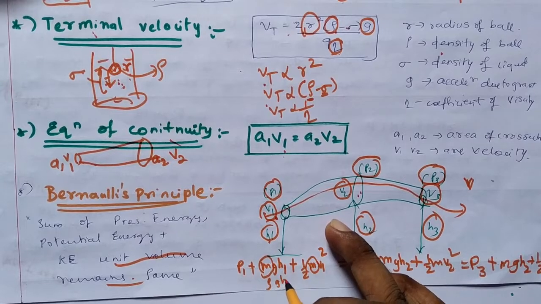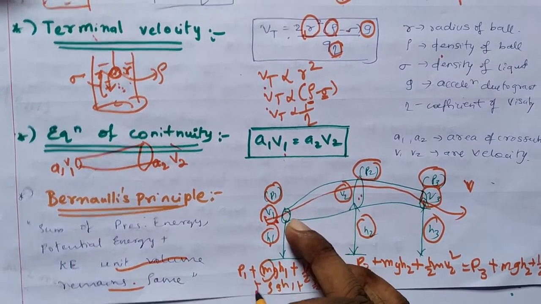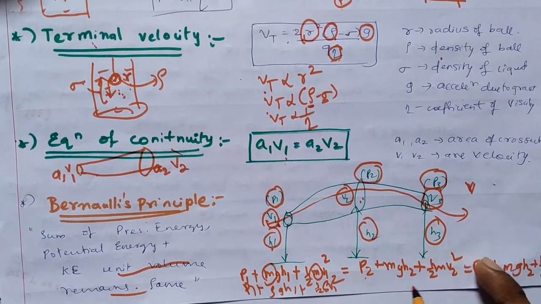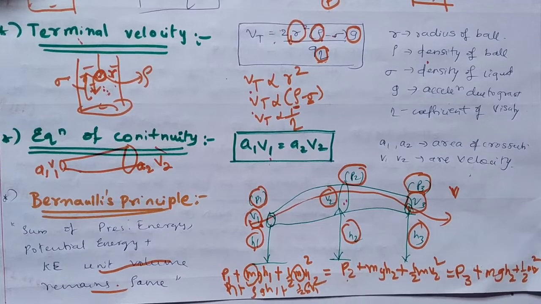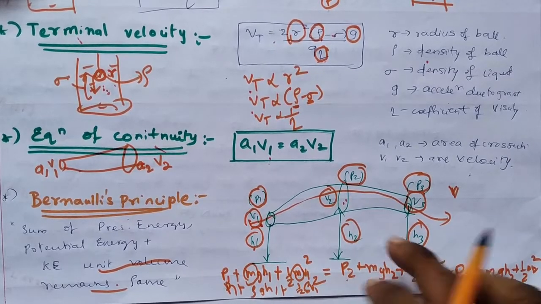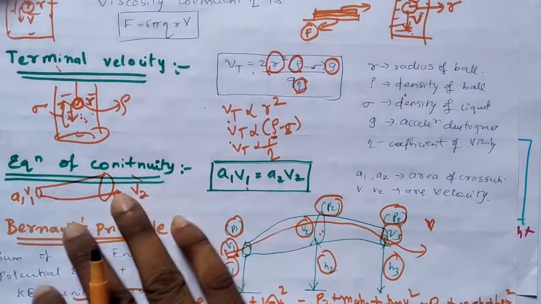That means p1 plus rho g h1 plus 1 by 2 rho v1 square. Here it becomes p2 plus rho g h2 plus half rho v2 square, and p3 plus rho g h3 plus half rho v3 square. Like this, the total energy at all three conditions remains constant. This is the synopsis.